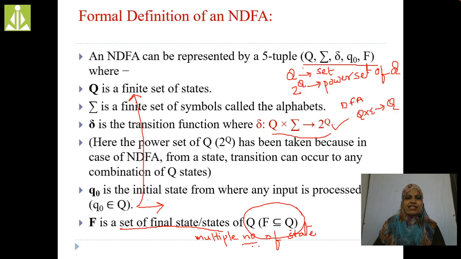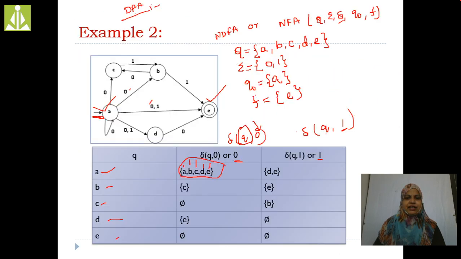Whereas in this case, in NDFA, see here, in a single input, 0 is the single input, we are getting multiple states: A, B, C, D, E. 5 states we are getting.